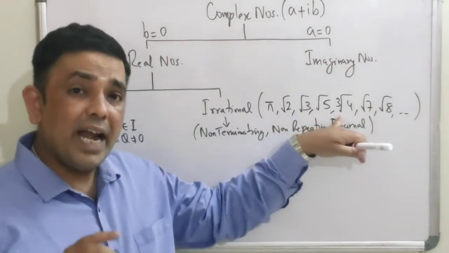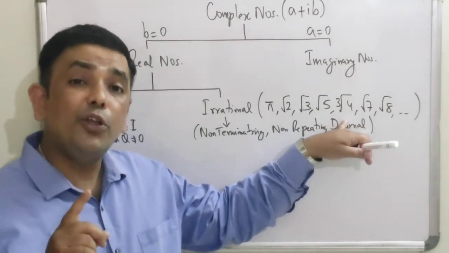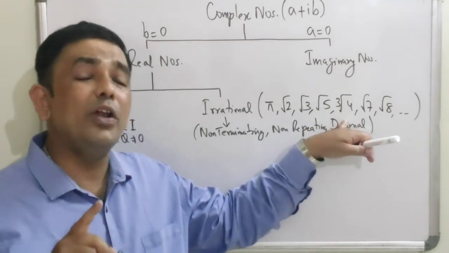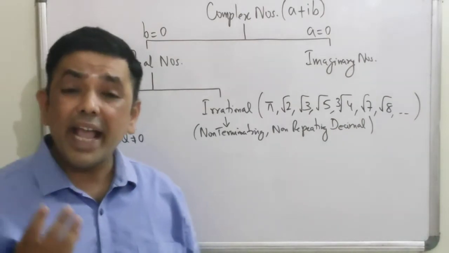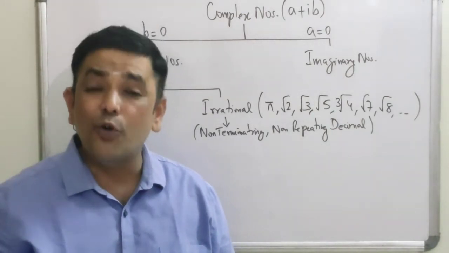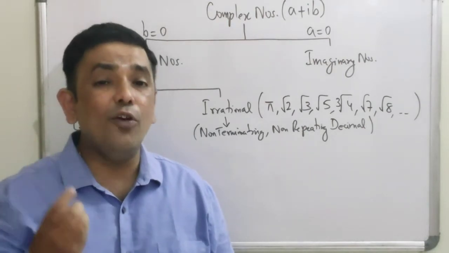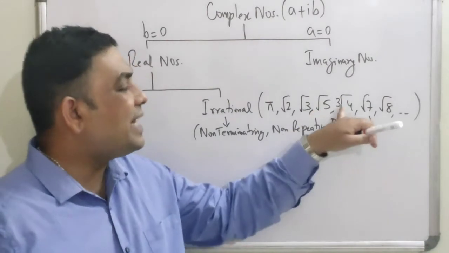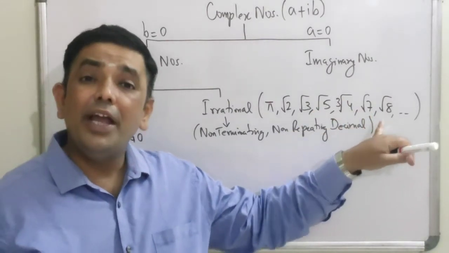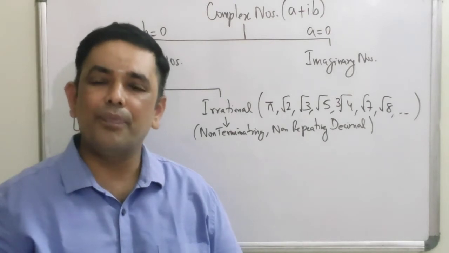I hope you are understanding. I did not write square root of 4. I wrote cube root of 4, because 4 is not a perfect cube. So take any number which is not a square, take any number which is not a cube, take any number which does not have an integral value of 4th power and express it as its nth root. It will absolutely be an irrational number.